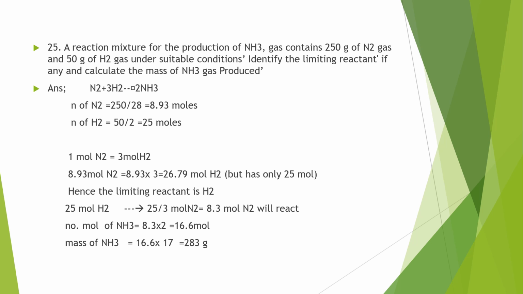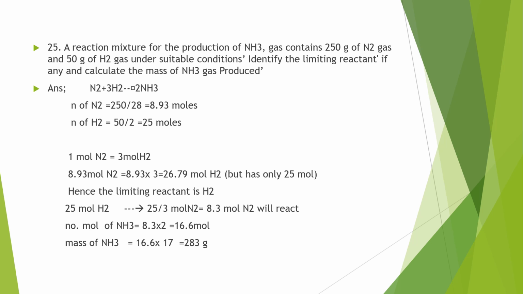First calculate the number of moles of nitrogen. There are 250 gram. The number of moles we can calculate as mass in gram divided by molar mass. So we will get 8.93 moles. That of hydrogen, we will get 25 moles. Then according to the reaction, 1 mole of nitrogen will react with 3 mole of hydrogen and give 2 mole. So 1 mole of nitrogen requires 3 mole. We can check. Here there are 8.93 mole of nitrogen. 1 mole will react with 3. So 8.93 will react with the